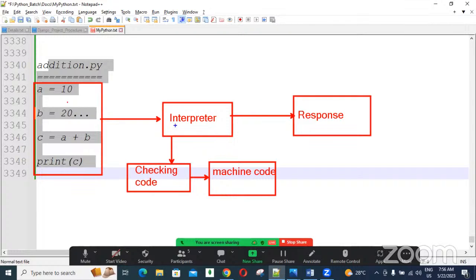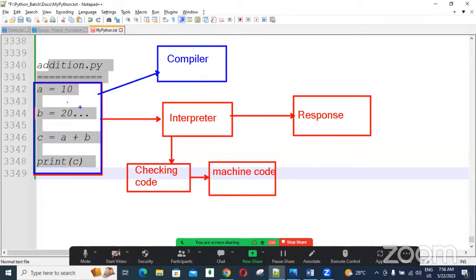Got it? If it is Java, just as an assumption, the same program is a Java program with high-level code. Then here one compiler is there. This compiler takes the Java code. What is the compiler doing? Checking the code, guys. Checking the code means checking whether all lines are syntactically correct or not.